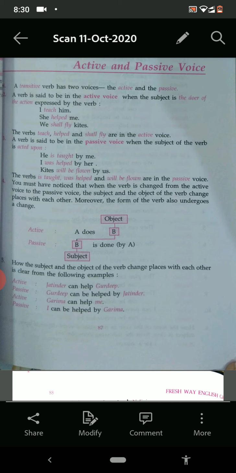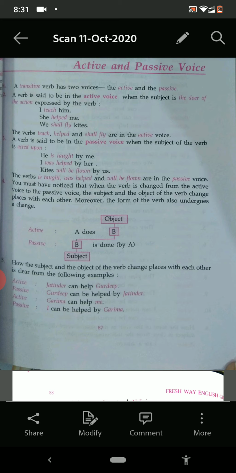We were flying the kites. Kites are not doing anything. Means the subject is not doing any work. The subject is acted upon. Somebody else is acting. So when the subject is not doing any work and it is acted upon, then it is called passive voice. So the verbs is taught, was helped and will be flown are in the passive voice.